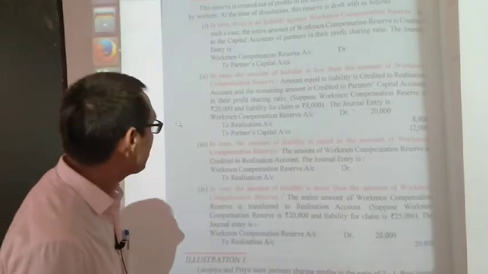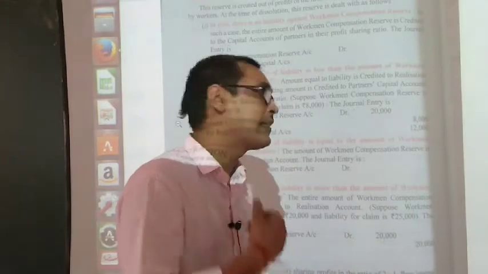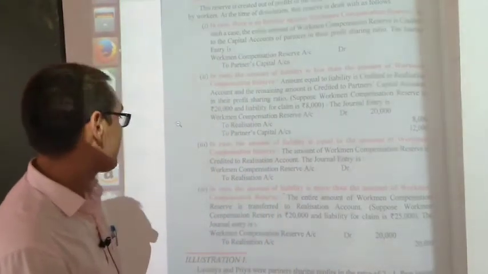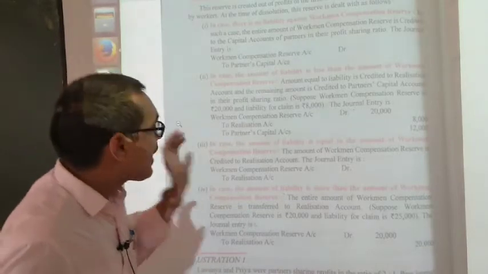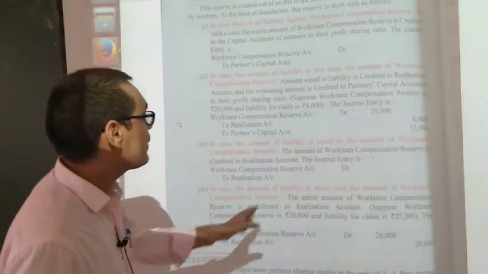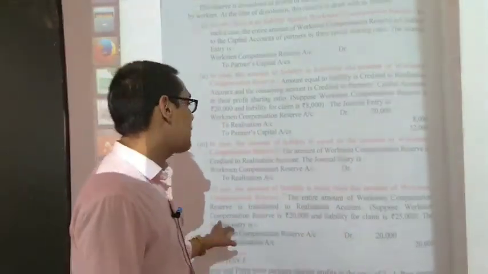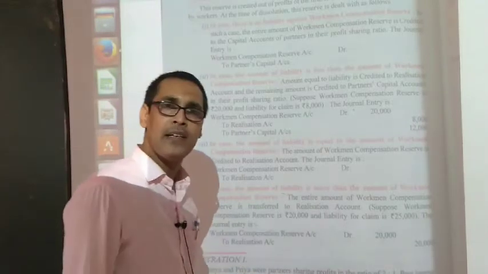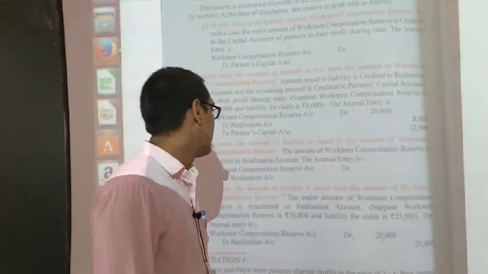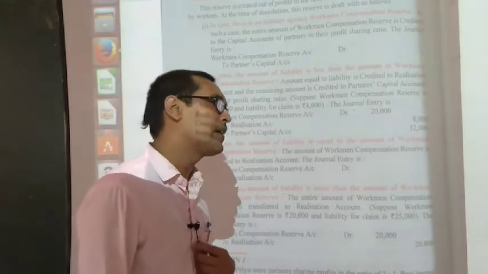And in the case where the amount of liability is more than the WCR, at that time the entire amount of workman compensation reserve is transferred to the realization account. Suppose that we have WCR in the firm's balance sheet on the liability side of 20,000 and the claim for WCR is 25,000.